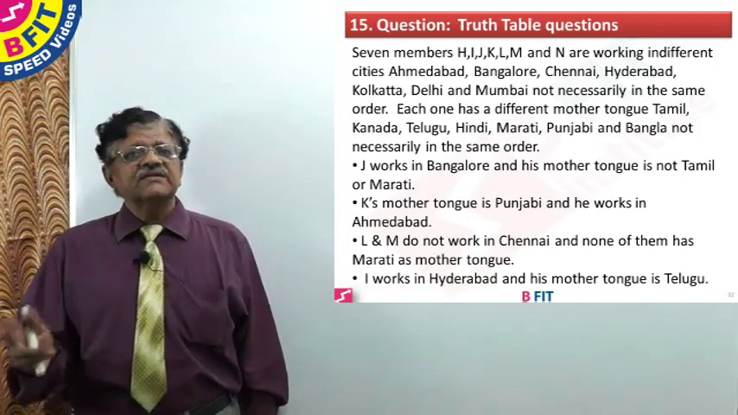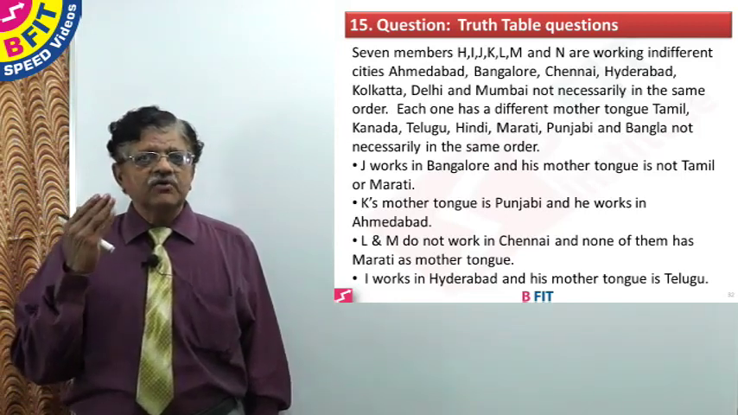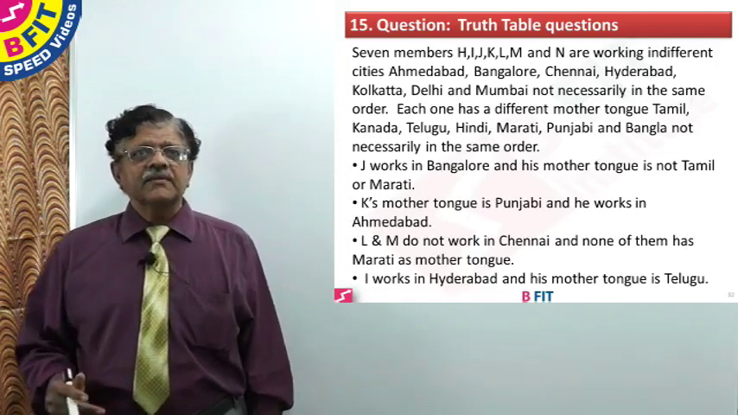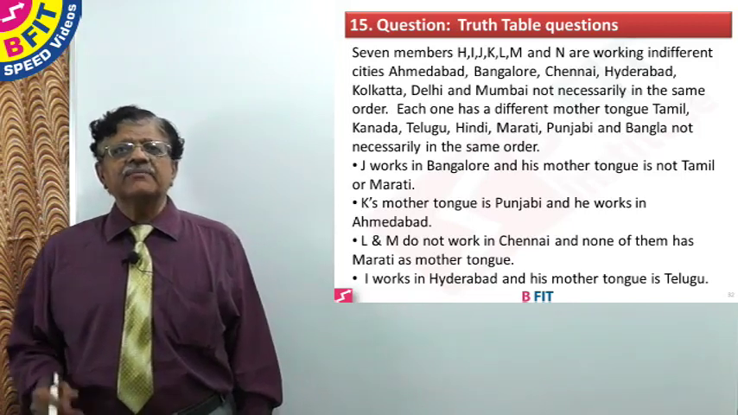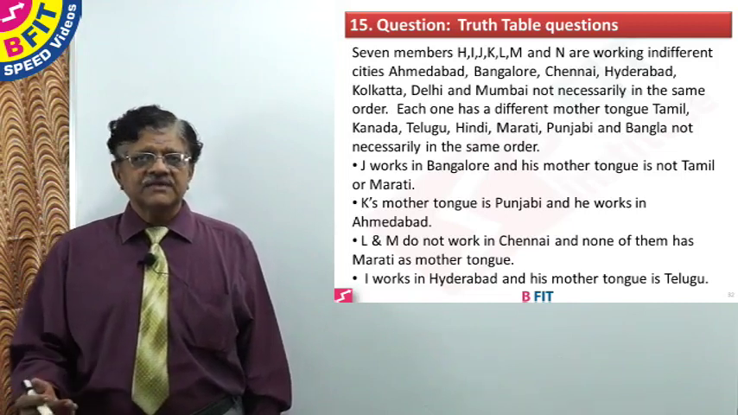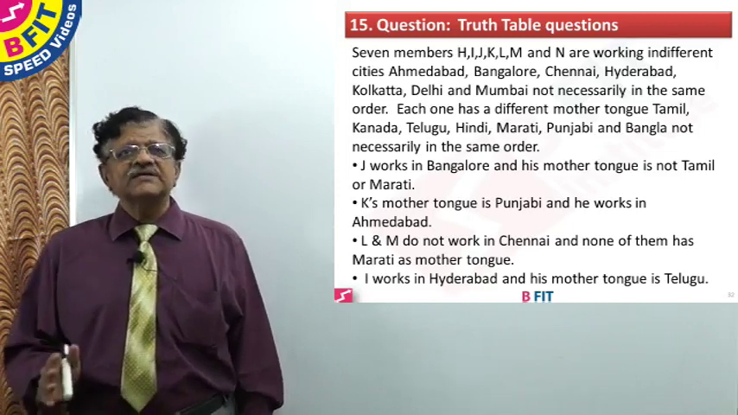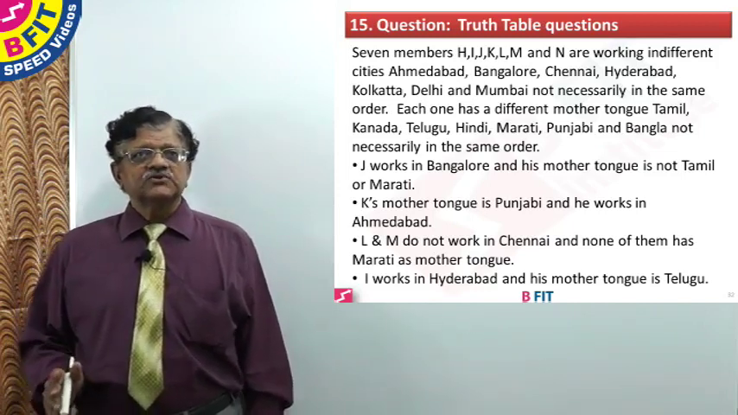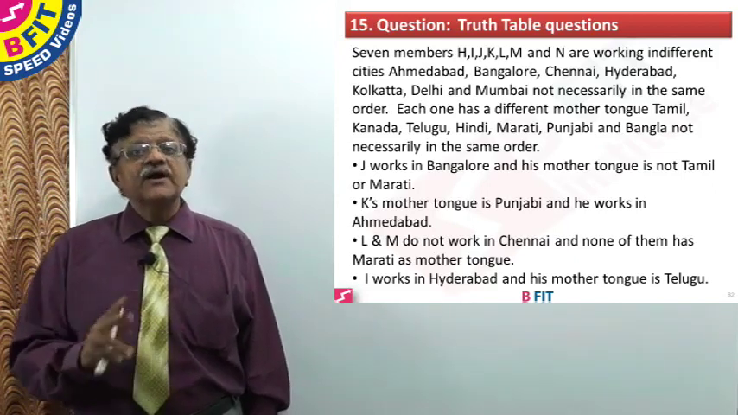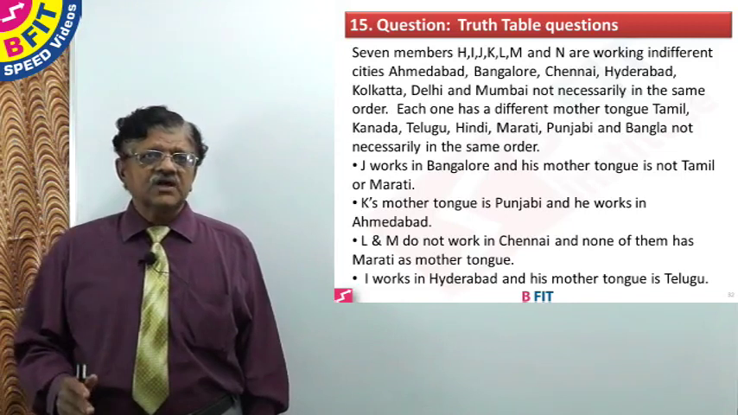There are 7 persons and 7 cities. Each one of them is living in a different city. That is a basic point we have to take into our mind. Then second point is each one has a different mother tongue: Tamil, Kannada, Telugu, Hindi, Marathi, Punjabi and Bangla. There are 7 persons and they have 7 different mother tongues. No two persons have the same mother tongue. That is why it is very clearly stated each one has got a different mother tongue. So these 7 persons live in different cities and they have different mother tongues. This is the point which you have to bear in mind before we start solving it.